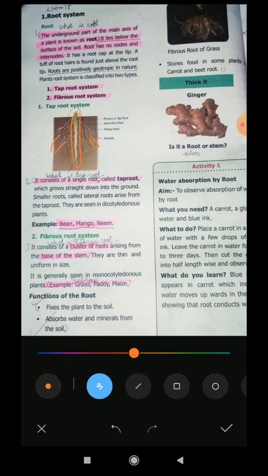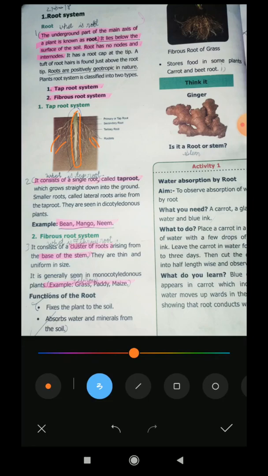Okay, it has a cluster of roots, children. Its roots look like what, children? Thin and uniform in size. This is mostly seen in monocotyledon plants. When you remove the grass from your surroundings, you can see the roots form clusters, and it is easy to remove the roots because they grow on the surface of the ground only.